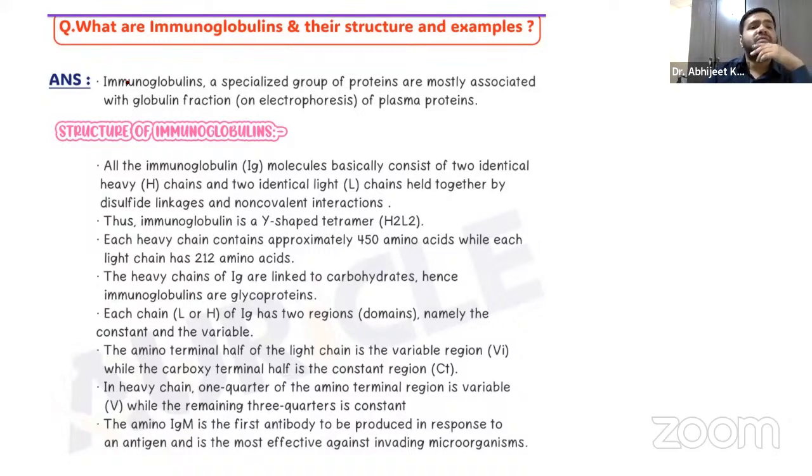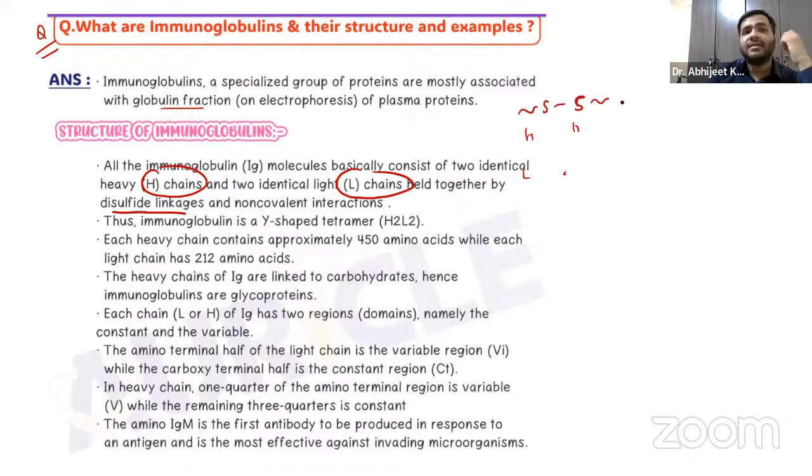What are immunoglobulins and what is their structure, guys? Very important question from the exam point of view. Immunoglobulins are a specialized group of proteins, basically having the globulin fraction. Immunoglobulins consist of two identical heavy chains, the two H chains, and two identical light chains. These heavy and light chains are held together by disulfide linkage and non-covalent interaction.